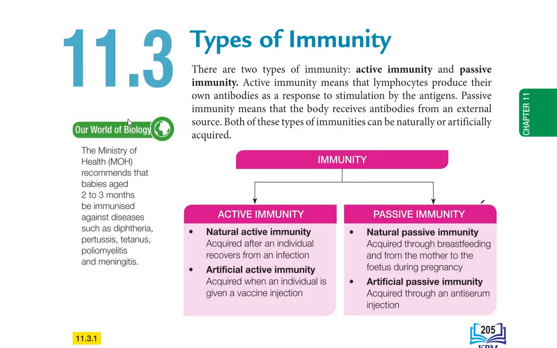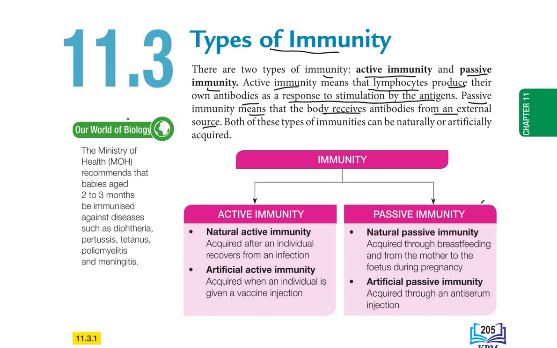Okay, so 11.3 types of immunity. So there are two types of immunity, active immunity and passive immunity. Active immunity means that the lymphocytes produce their own antibodies as a response to stimulation by the antigens, whereas passive immunity means that the body receives antibodies from an external source.